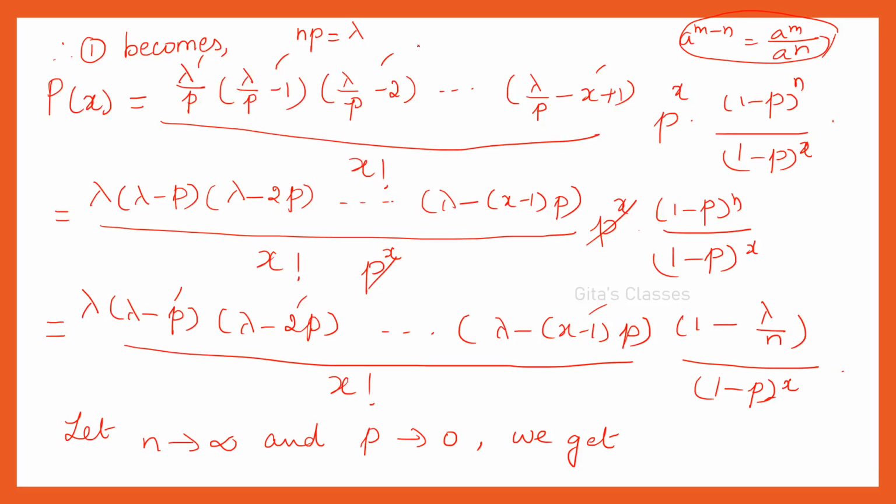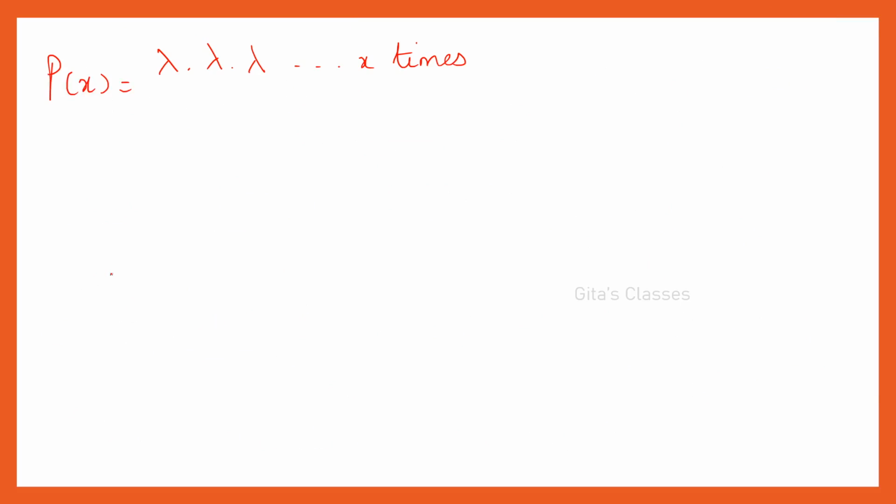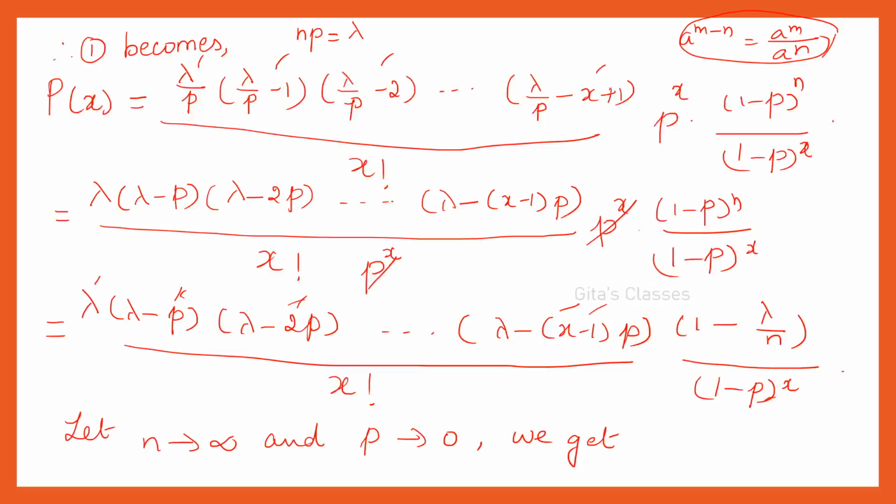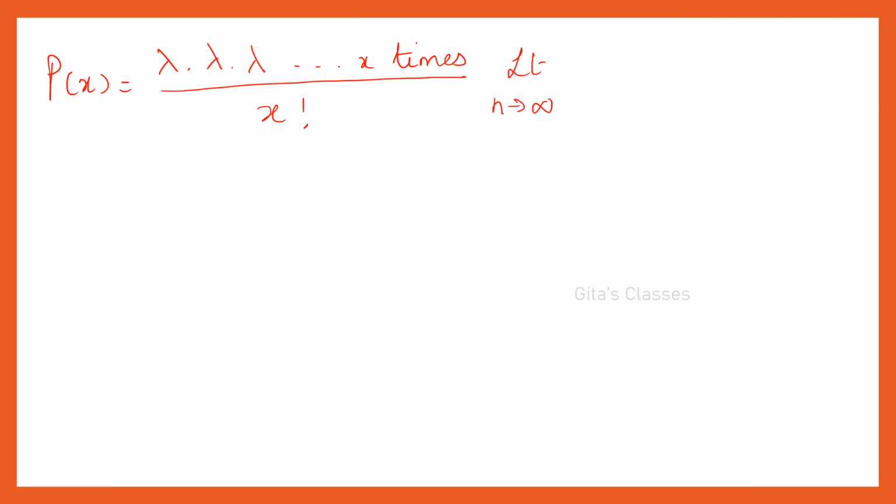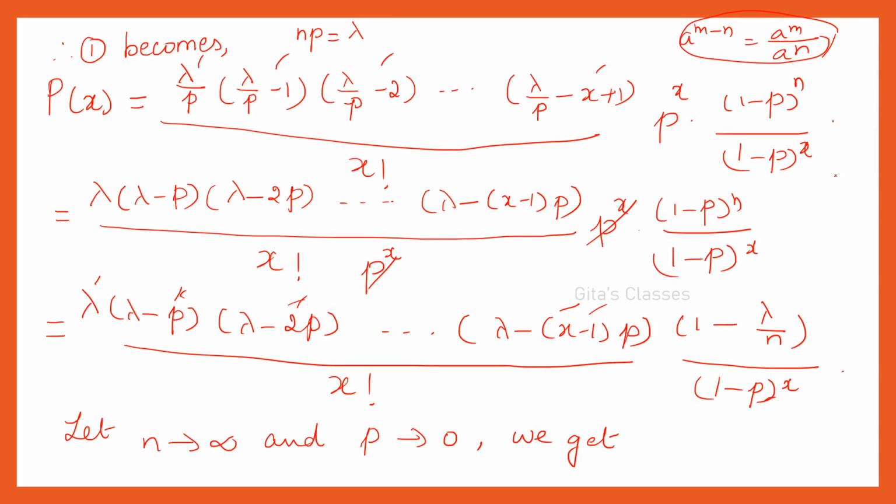If you want, I'll show you here 1, 2, 3, etc. x minus 1 and 1 more lambda here. That is why x times, divided by x factorial, into limit n tends to infinity. What is the next term? 1 minus lambda by n. Sorry, here again I forgot this power n.